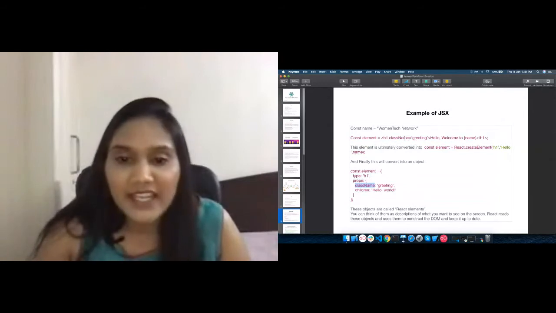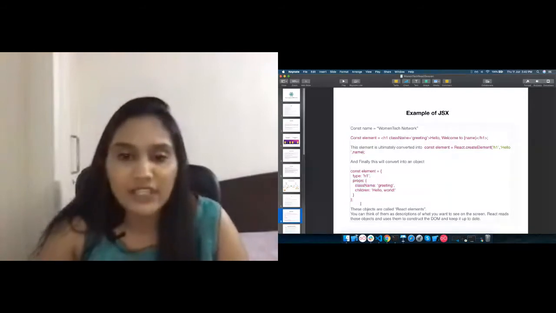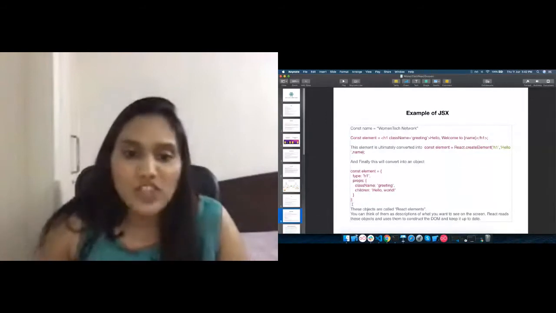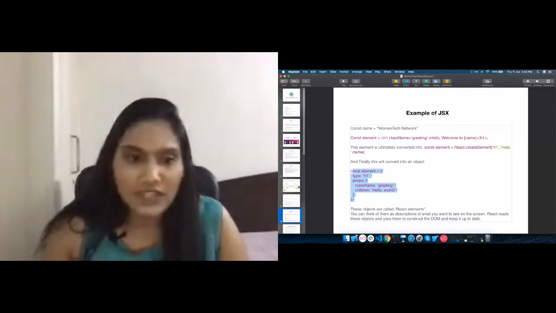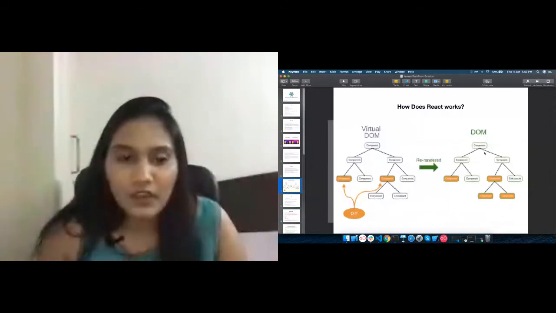By adding more and more elements, we can create a component, and by adding more and more components in an application, we can create a whole React application. So basically, this complete object is one node, the final node in the DOM, which I discussed earlier, which is maintained by the browser.